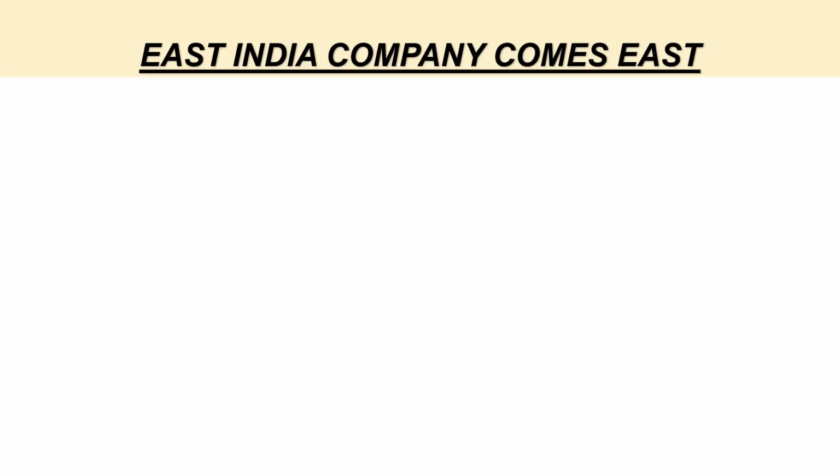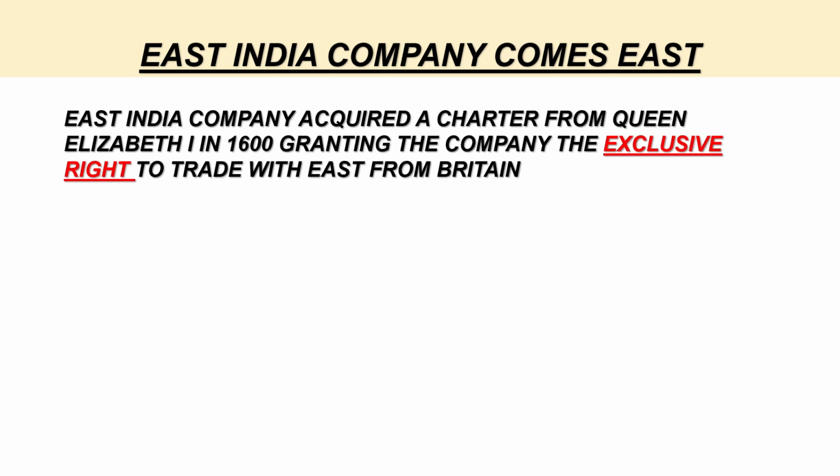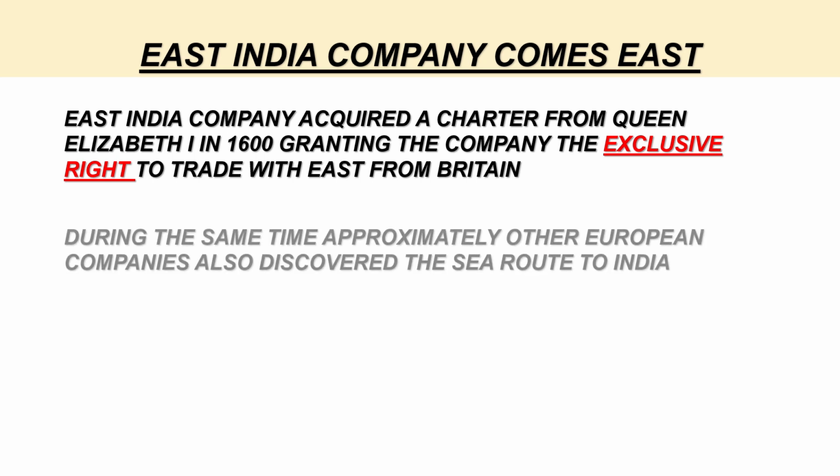Now let us learn about the birth and growth of East India Company. East India Company acquired a charter from Queen Elizabeth I in 1600, granting the company the exclusive right to trade with East from Britain. Here the word charter means a written legal document issued by the sovereign or the ruler. The two words exclusive right are very important because it meant that no other trading company of Britain was allowed to trade with East. In other words, East India Company had absolutely no competition from any other trading company of Britain.